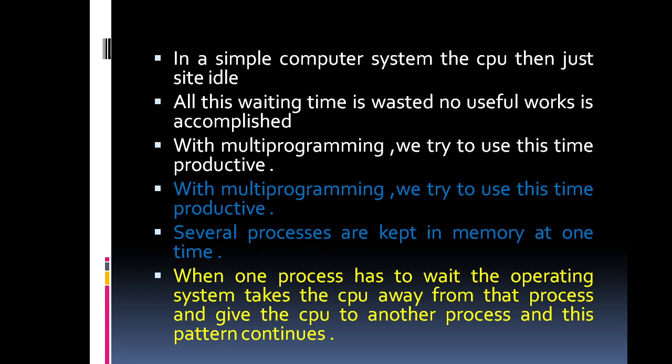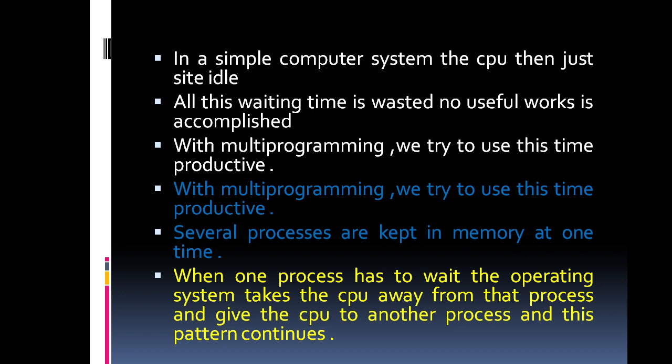The next point is that when one process has to wait, the operating system takes the CPU away from that process and gives the CPU to another process, and this pattern continues. That means the CPU is switching. While one process is in a waiting state, the CPU can be assigned to another process to execute its task.